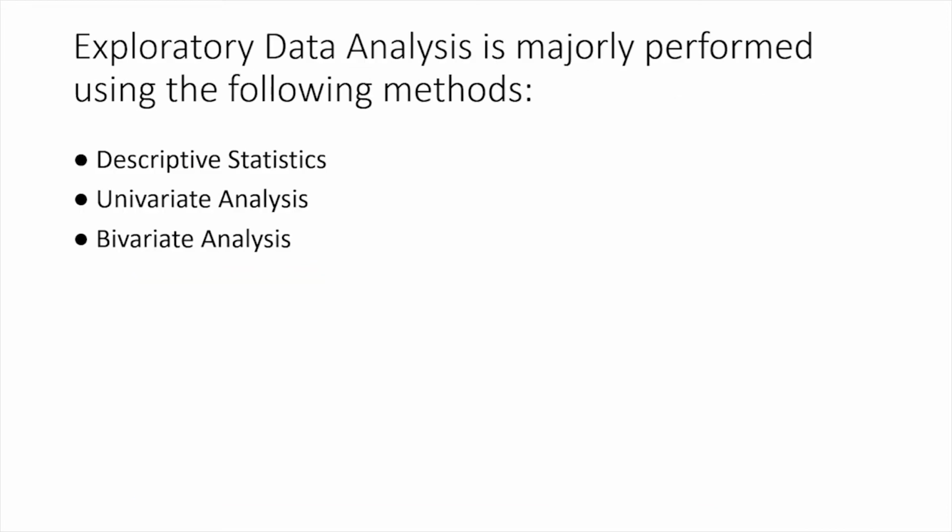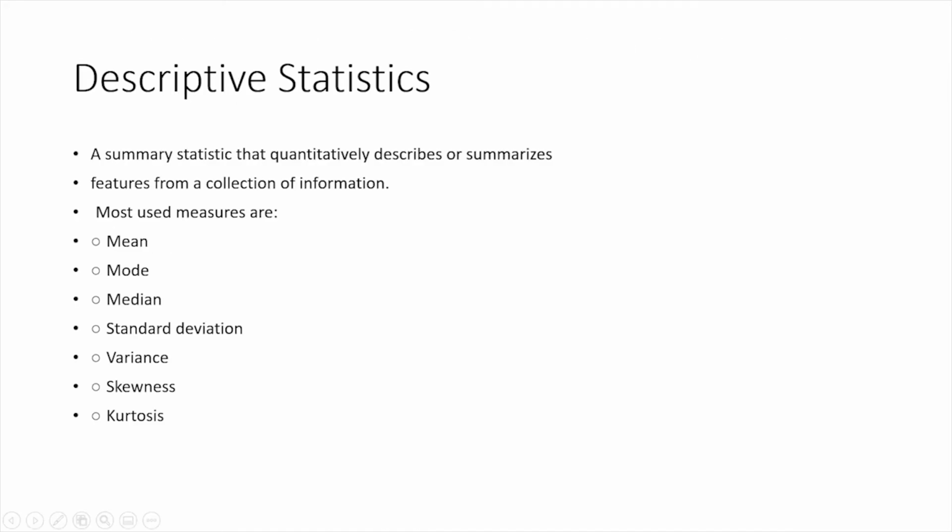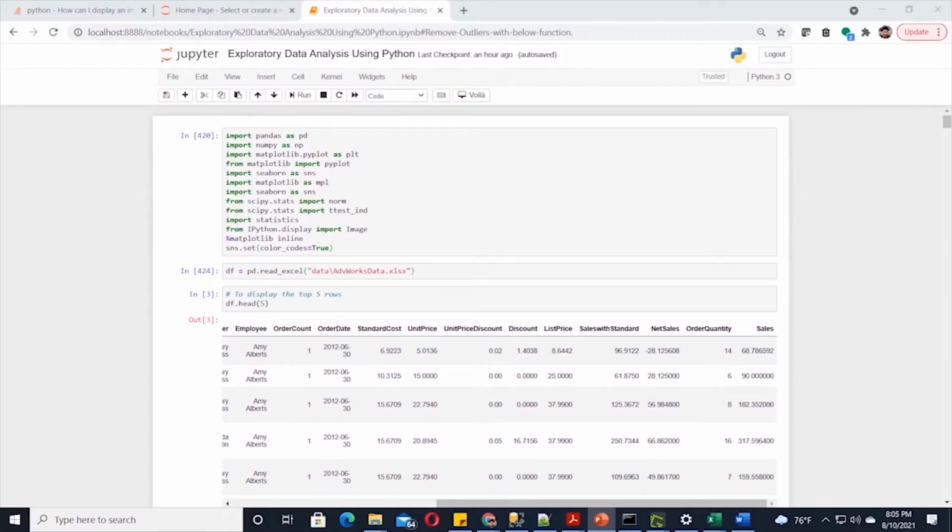For EDA, we'll be using the following methods. We will use descriptive statistics, uni and bivariate analysis. Under descriptive statistics, we will look at data distribution, and we will fit a normal distribution to our data and check the skewness of our data. We will check the summary stats of numeric columns in our data. These stats will help us with the data distribution and to detect outliers. Now we have a clear picture of EDA and where it fits in.